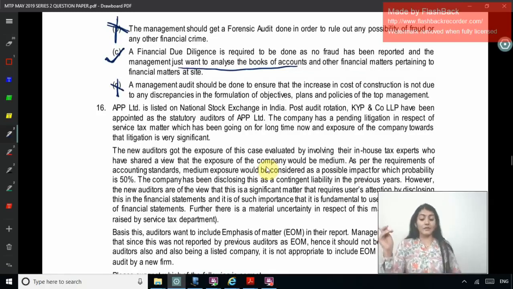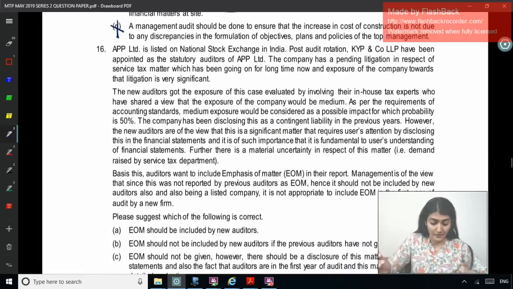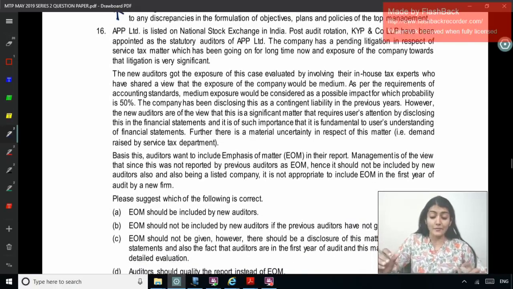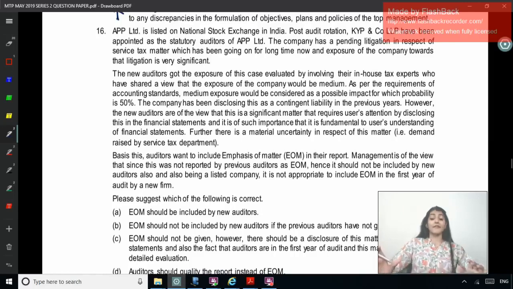The new auditors got the exposure of this case evaluated by involving their in-house tax experts, who have shared a view that the exposure of the company would be medium. As per the requirements of the accounting standard, medium exposure would be considered a possible impact for which probability is 50%. The company has been disclosing this as a contingent liability in the previous year. However, the new auditors are of the view that this is a significant matter that requires users' attention by disclosing it in the financial statements, and that it is of such importance that it is fundamental to the user's understanding.